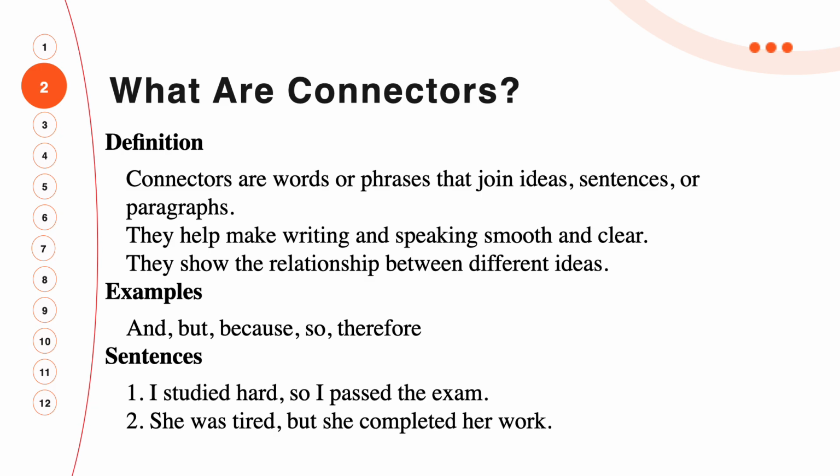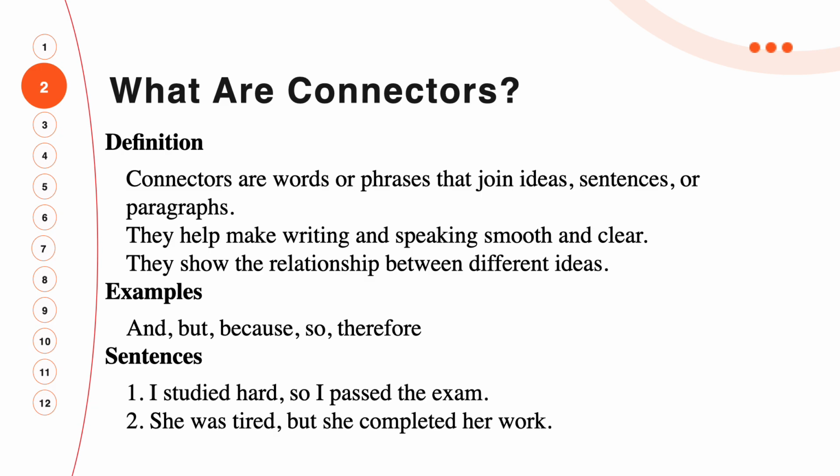So, when you are speaking or writing, you use some words. These are called connectors. They help make writing and speaking clear and smooth. They show the relationship between different ideas.